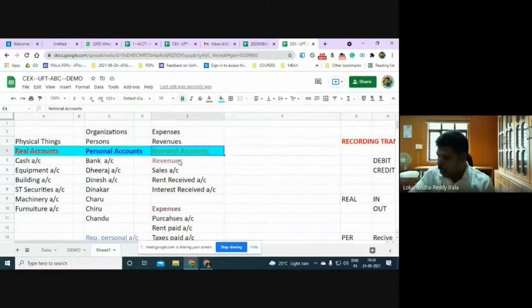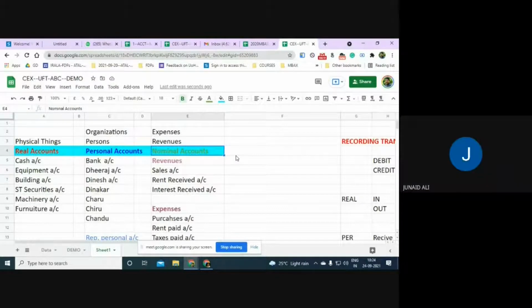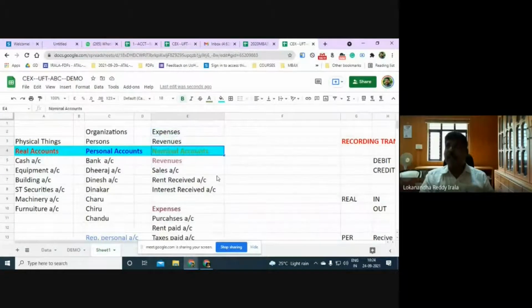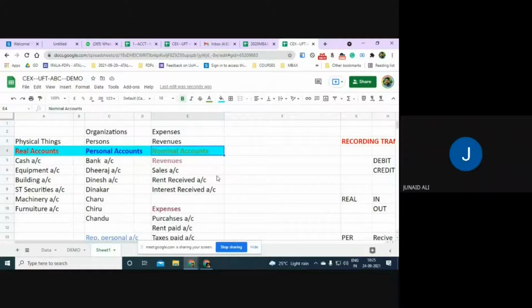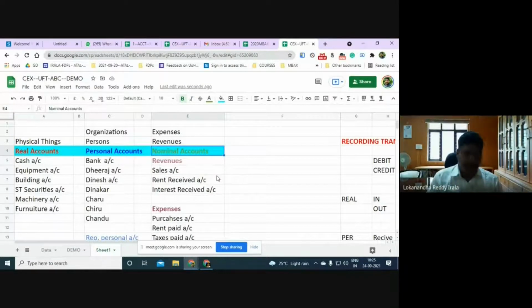Now tell me any doubts you have as to identifying accounts as real, personal, nominal. Sir, these nominal accounts are the intangible accounts, right? Don't say completely intangible. Nominal accounts are expenses and revenues. You understand what is an expense, what is a revenue, right? Yes, sir. If it is an expense or revenue, both are nominal accounts.